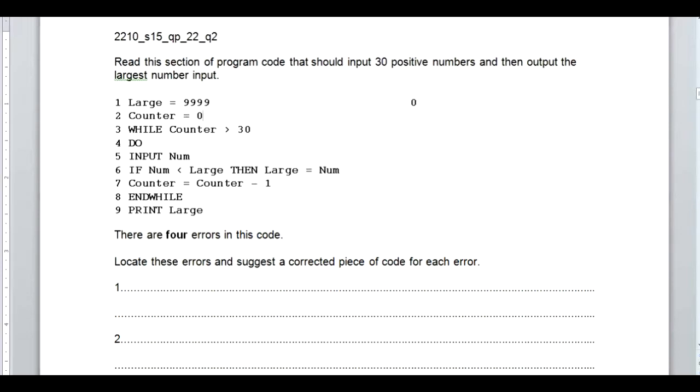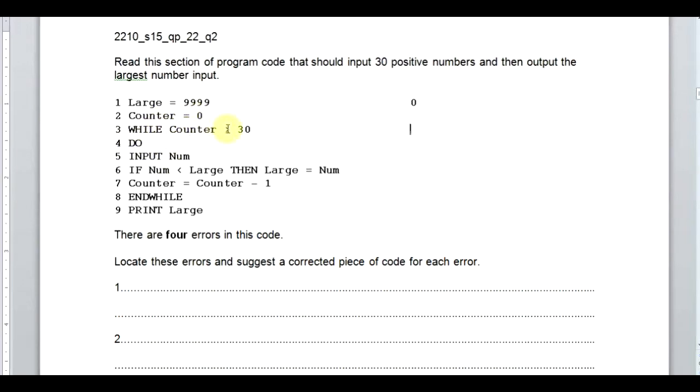Counter equals to 0. They started with the counter, and in this counter we have no trouble. While counter is greater than 30. Now there is a trouble over here, that while counter is greater than 30, then we cannot iterate, we cannot go through with this program, because counter is 0.